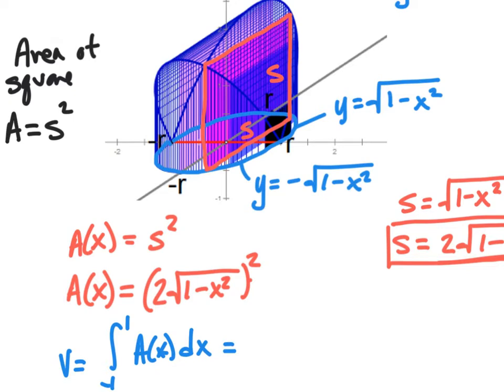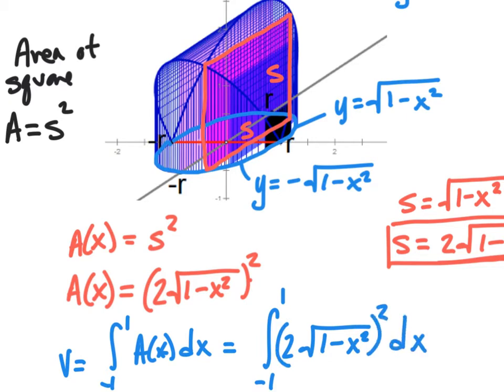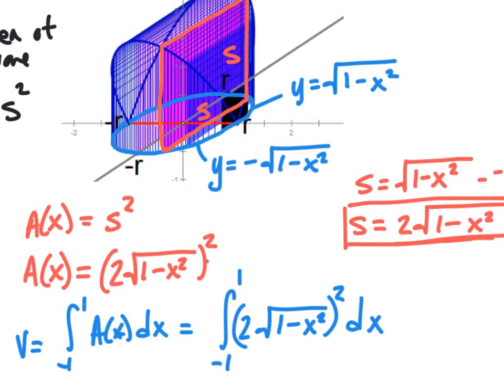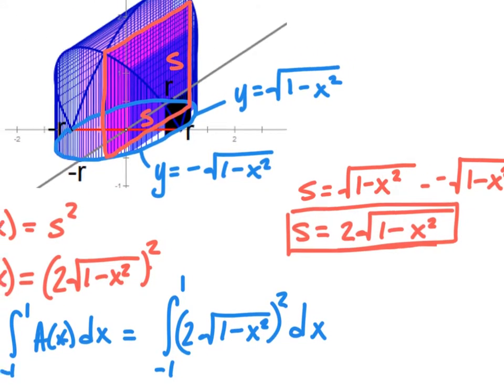So this is equal to the integral from -1 to 1 of 2 times the square root of 1 minus x squared, this whole quantity squared, dx. This is an integral that will give us our volume. You could even simplify this a little bit.